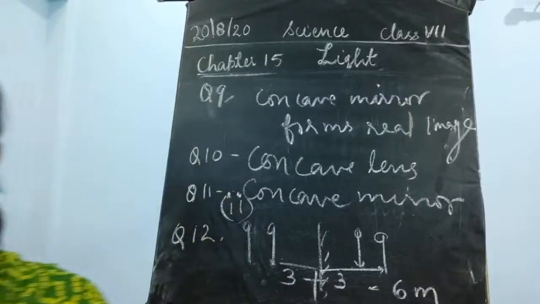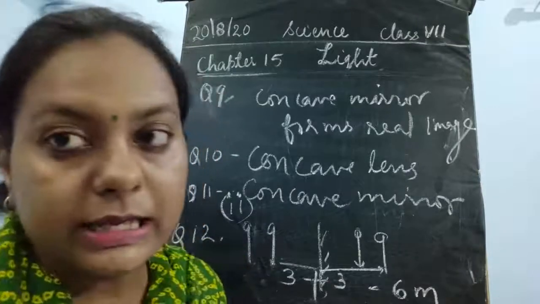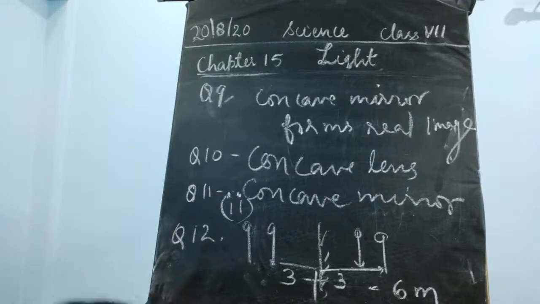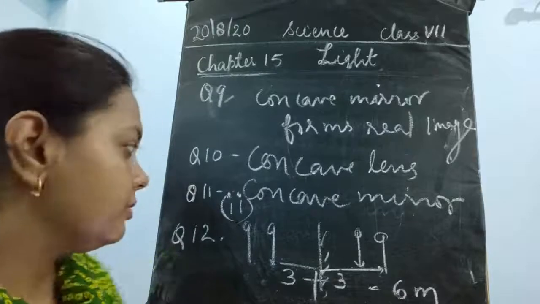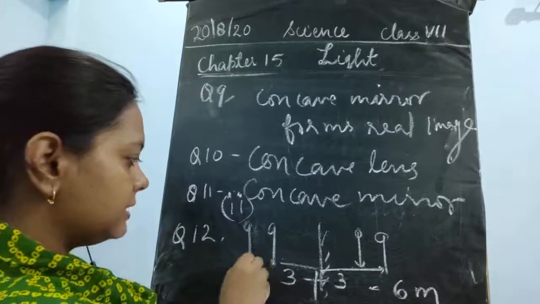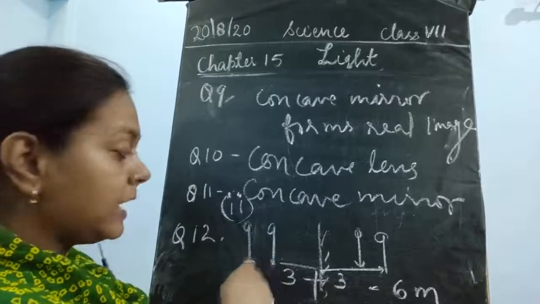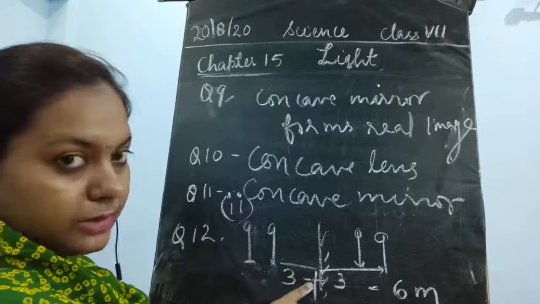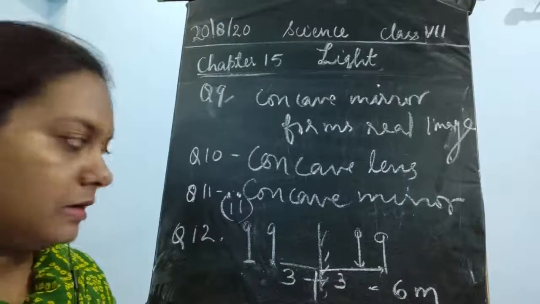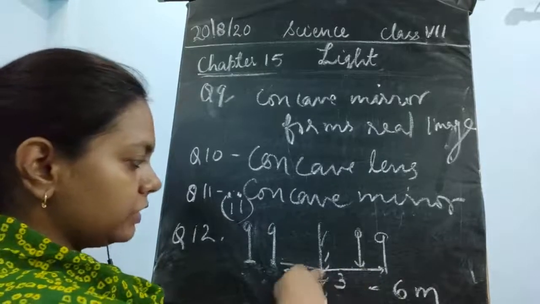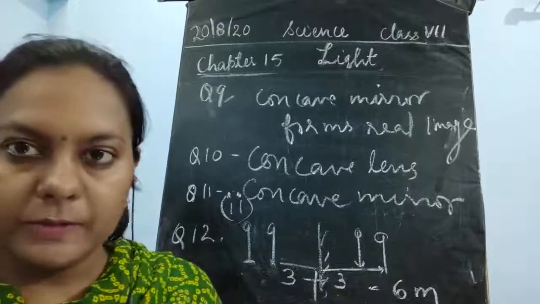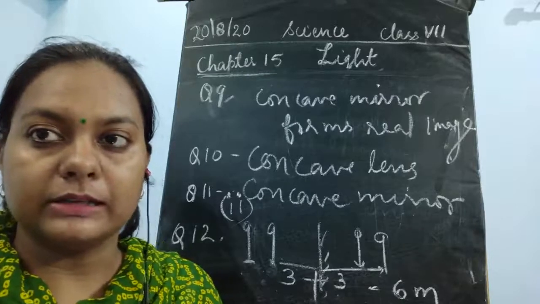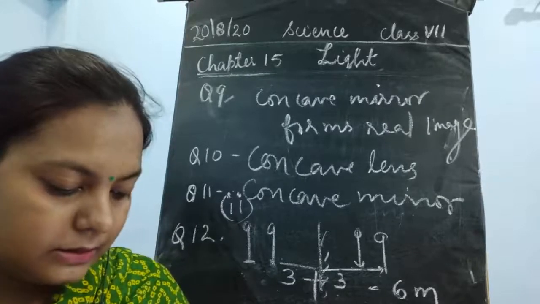This is a very easy question. When this person was standing here, the distance was 4 meters, and if he moves 1 meter towards the mirror, it is moving closer to the mirror. So what happens? The image is also going to come closer to the mirror, from inside. So what would be the answer? This becomes 3 plus 3, it becomes 6. So the answer is 6 meters.